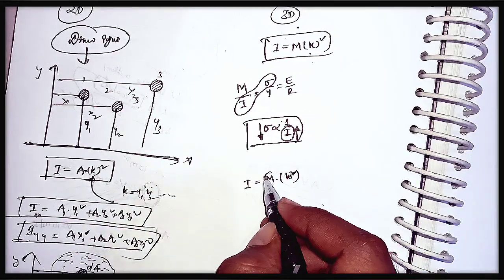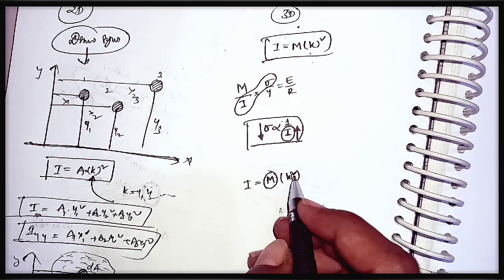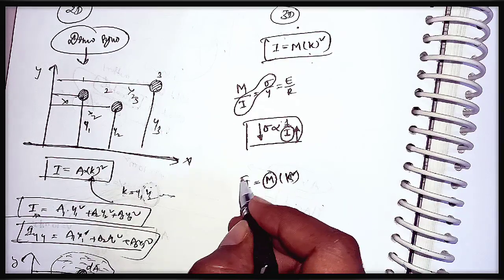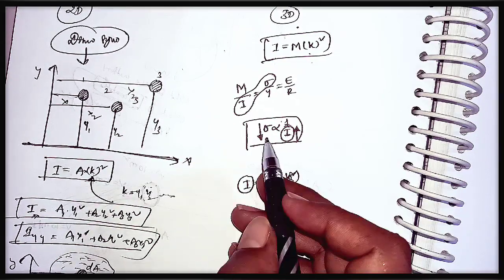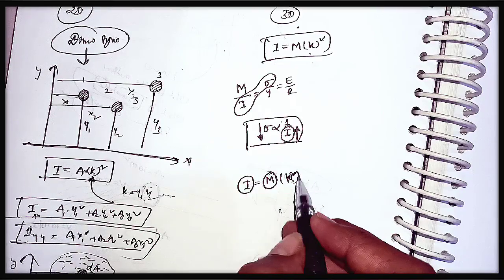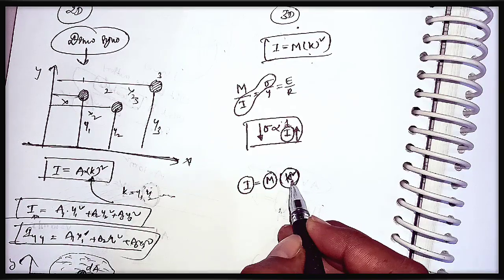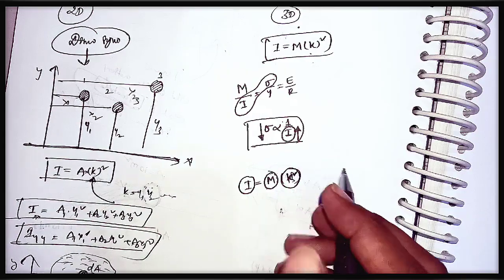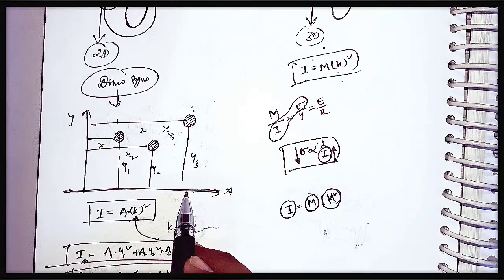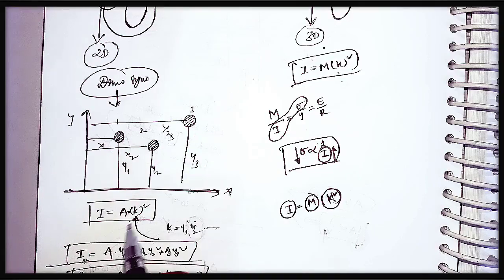Here the mass of the body we can't change because it is constant. To increase the moment of inertia of a body and maintain very low stresses, we should maintain a very large radius of gyration. That means the mass should be distributed far from the reference axis, the distance should be very high. Then only the moment of inertia will be high.